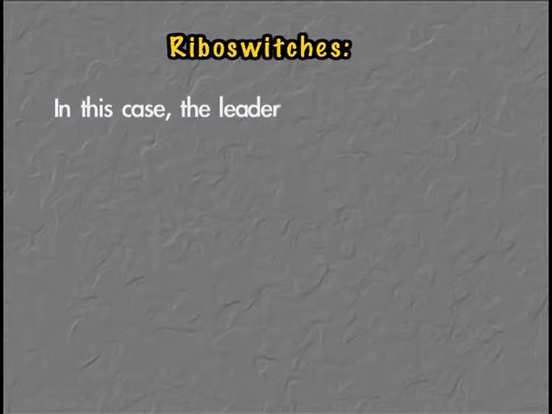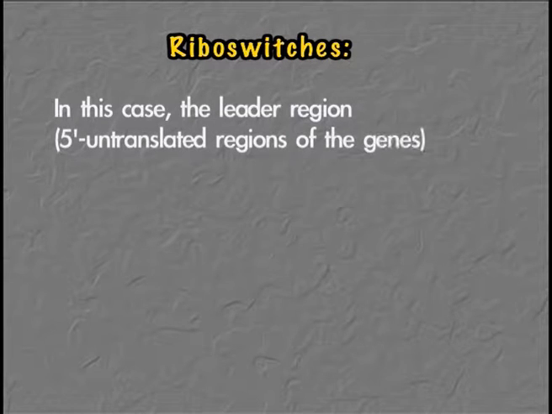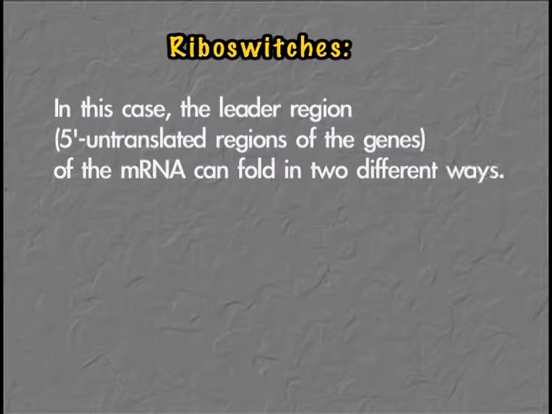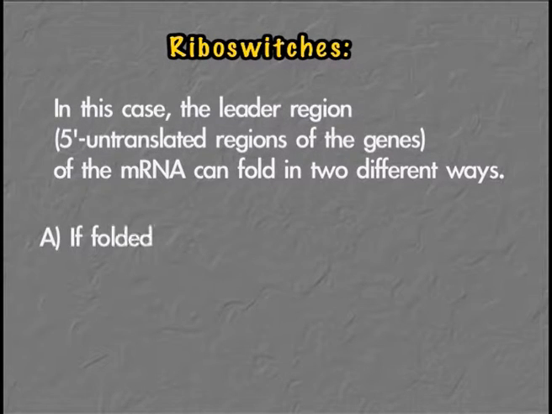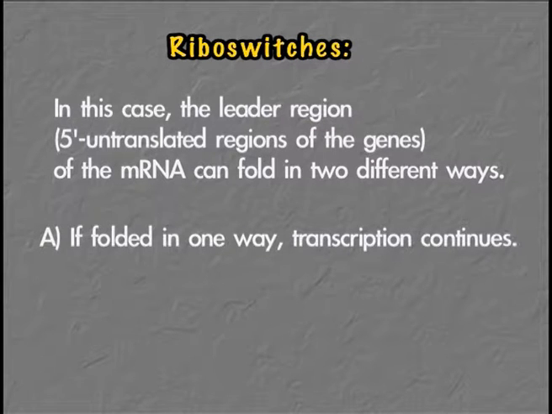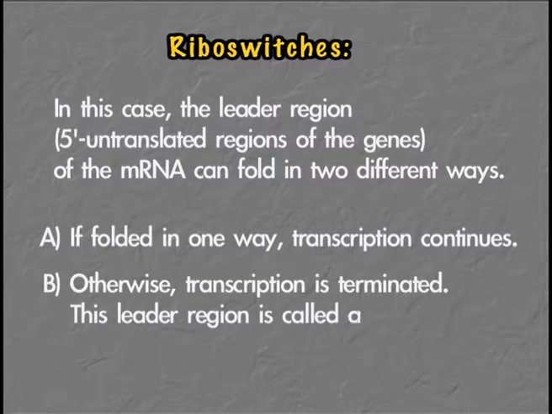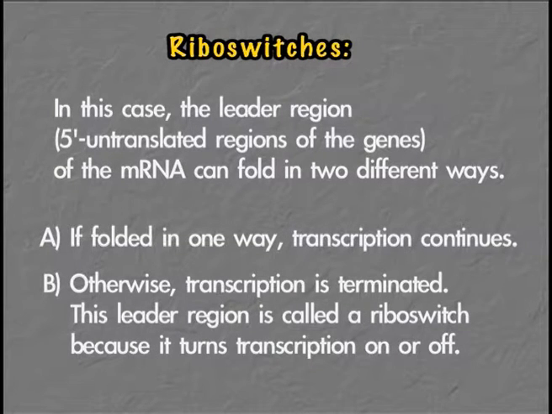And this alteration of the secondary structure of mRNA is executed by certain molecules or inducer molecules binding onto the mRNA. In the case of the leader region, which is called the 5' untranslated region of the mRNA, it folds in two different ways. If folded in one way, transcription continues, and if it is folded in some other way, then it restricts the transcription step.